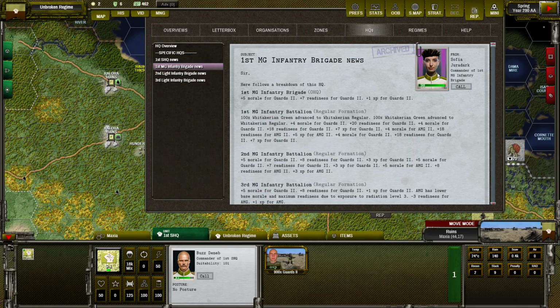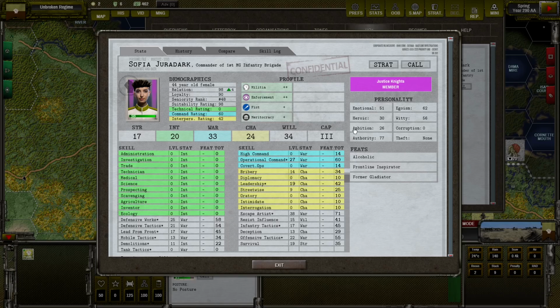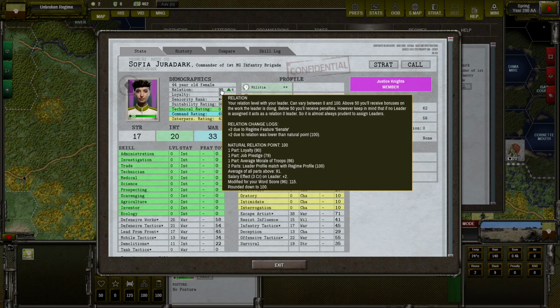So in her case, her ambition is 26, so it's quite low. That's why she's receiving this +2 relation because of the government type. And this is permanent change.